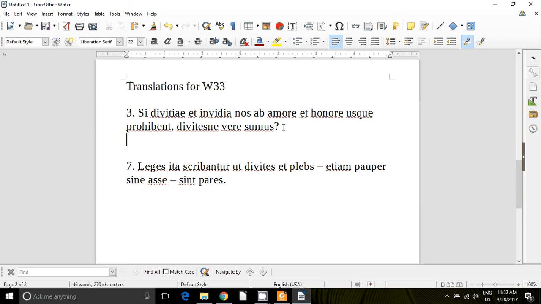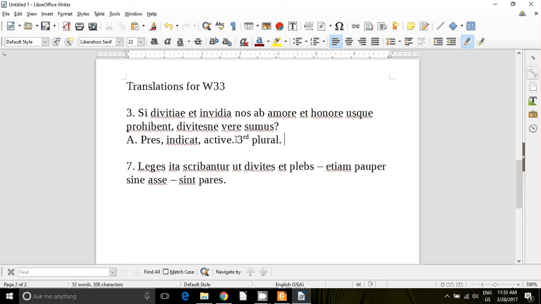All right. So we've obviously got two clauses. We've got an if-then. So we've got our protasis and we've got our apodosis. So let's take the protasis first. Where's our verb? It's prohibent. That i is short in that verb. So prohibent. That's just present indicative active, third plural. So prohibit or keep away from.